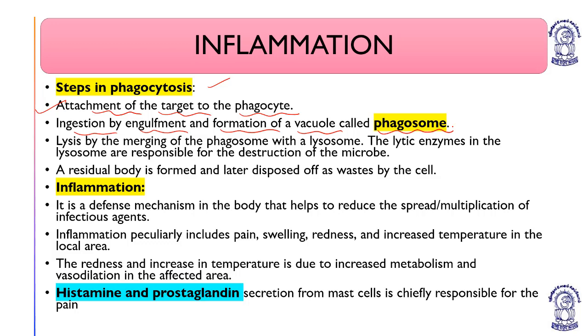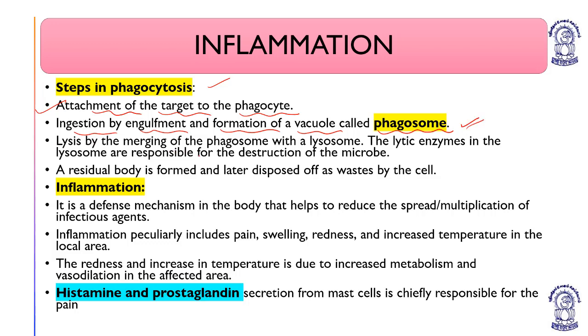The first is the target will attach to the phagocyte, meaning the bacteria will attach to the WBC. Phagocyte is the WBC and bacteria is the target. Ingestion by engulfment and formation of a vacuole: the WBC will digest the bacteria inside a vacuole, which is known as what? Phagosome.